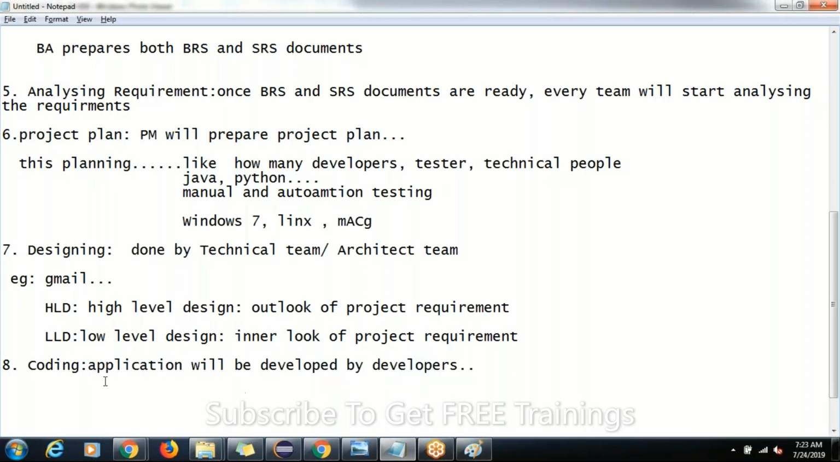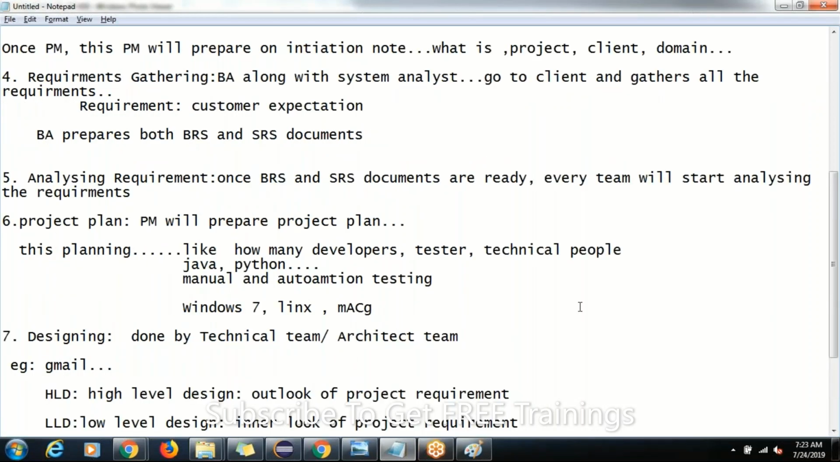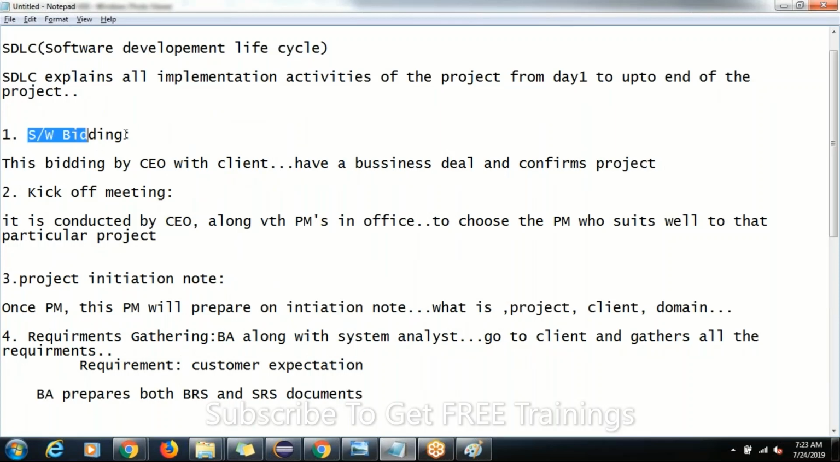Once again I'll explain all the steps. We are up to only coding here. Don't confuse here, concentrate, guys. First step here is software bidding. In this bidding, what happens? The CEO of a company will have a business deal with the client.